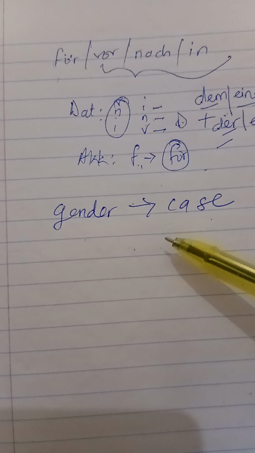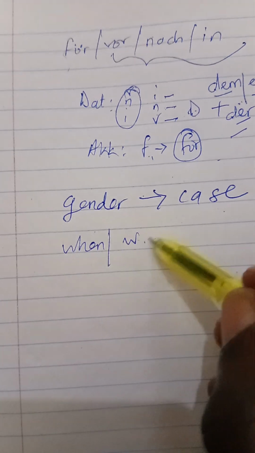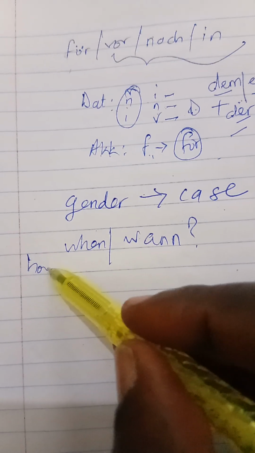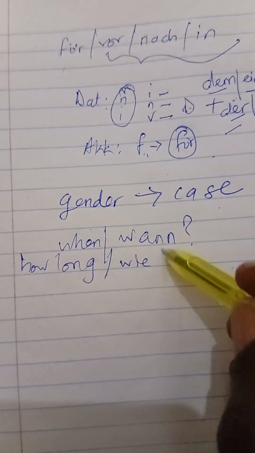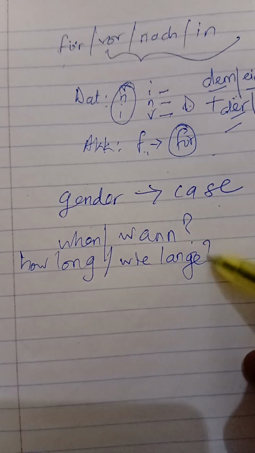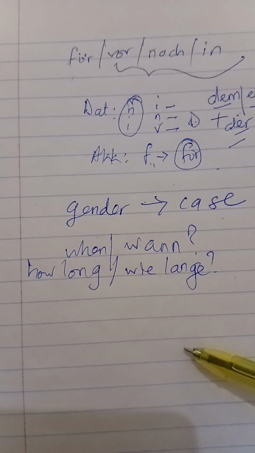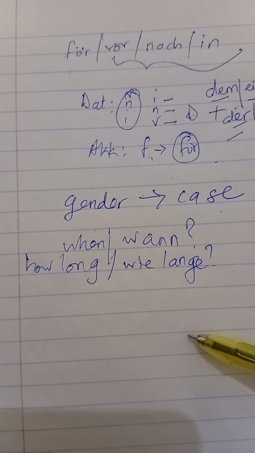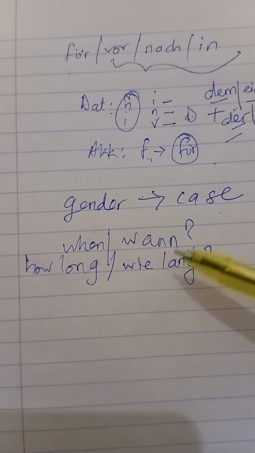Having known that, now you can express when you did something by answering the question wann, and you can also express how long. You can deduce how long you have been doing something using wie lange. How long have you learned German? Wie lange haben Sie Deutsch gelernt? Wann haben Sie Deutsch gelernt? So you have to know that.